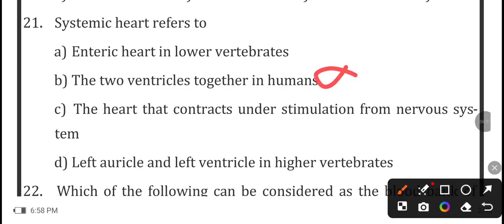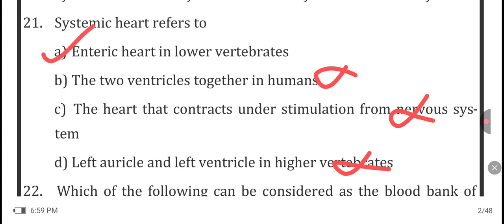And the next option is the heart that contracts under the stimulation from the nervous system. No, this is also wrong, because the heart is an autonomous organ. Left auricle and the left ventricle in the higher vertebrates. This is also wrong. So the correct option is here, the enteric heart in the lower vertebrates.